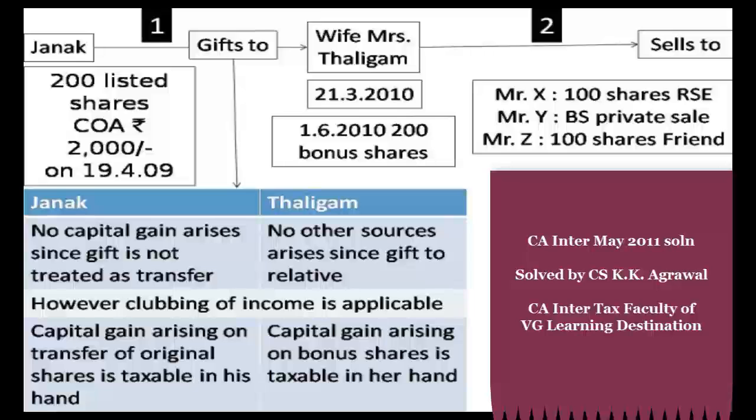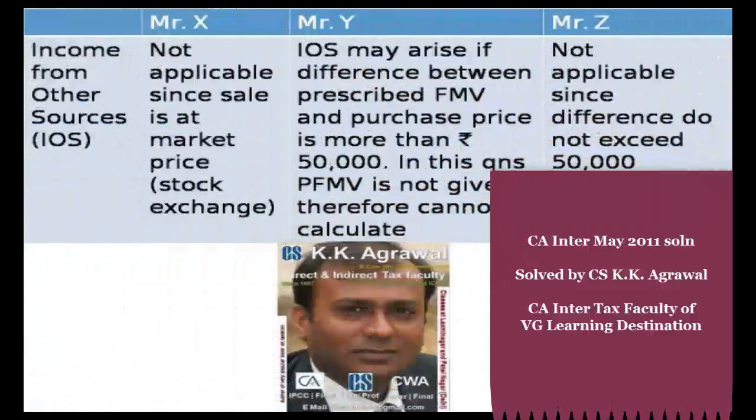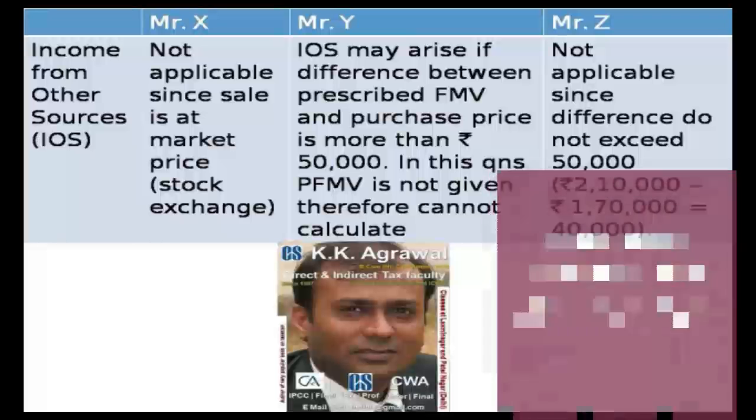Wife Mrs. Thaligam sells these shares in 3 different lots. 100 shares in a recognized stock exchange, say this is sold to Mr. X. Bonus shares to Mr. Y. It is a private sale, therefore no STT arises. And sale of 100 shares to her friend Mr. Z. Now let us see what happens.